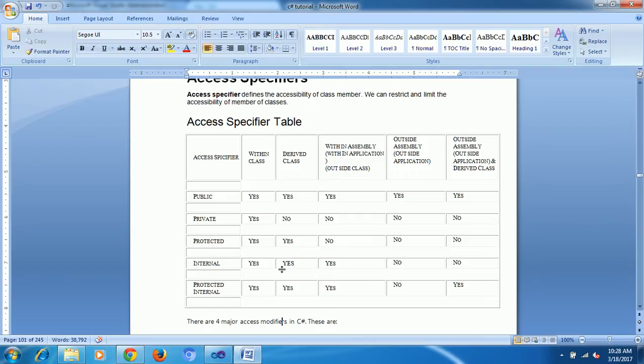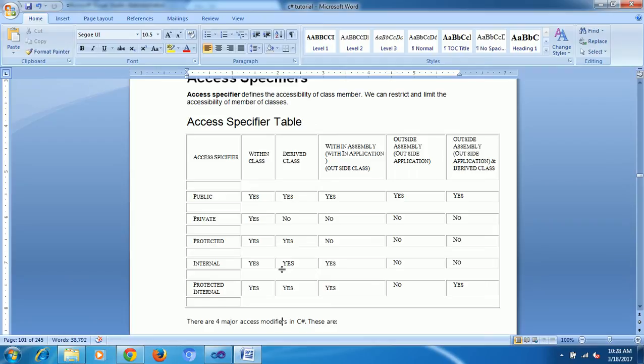There are totally 5 access specifiers. You can call them access specifier or access modifier, different names. The 5 types are public, private, protected, internal, and protected internal. And here this is one table, a very important table, just keep it in mind. Here I have given different names within class.